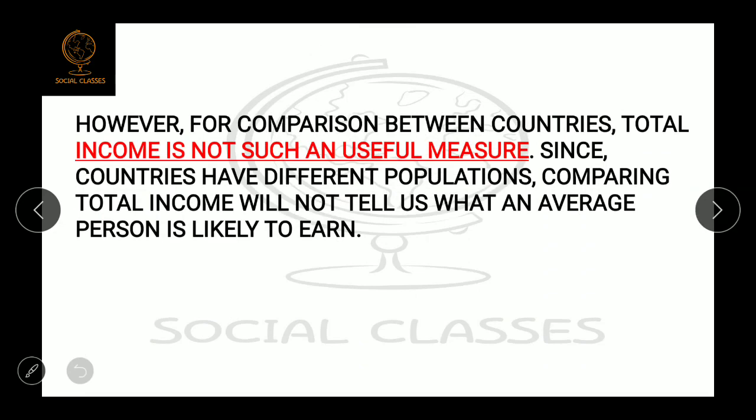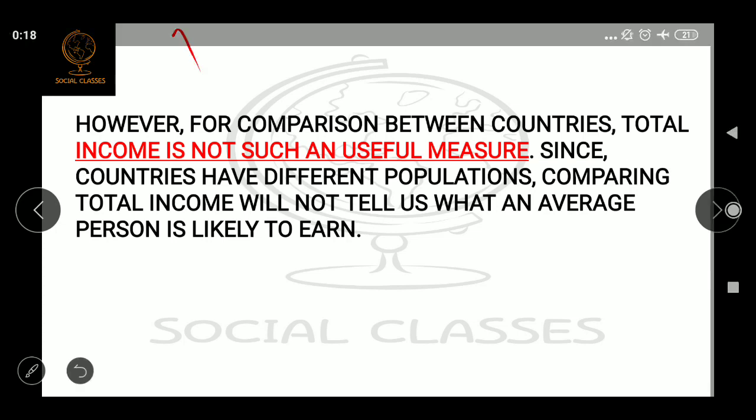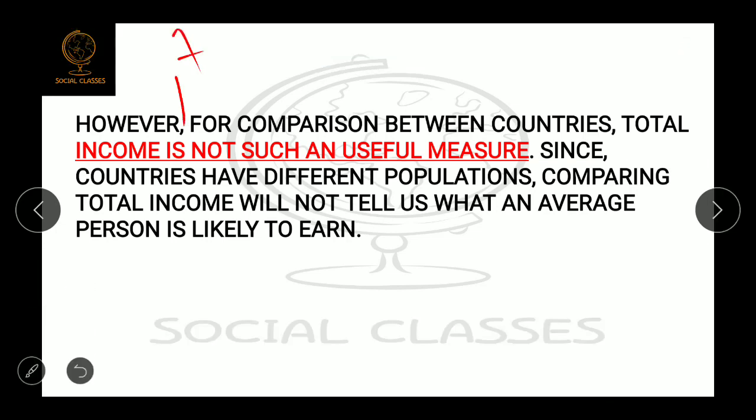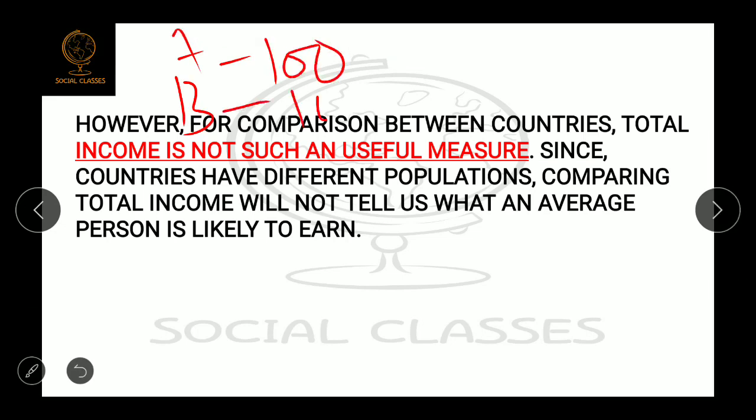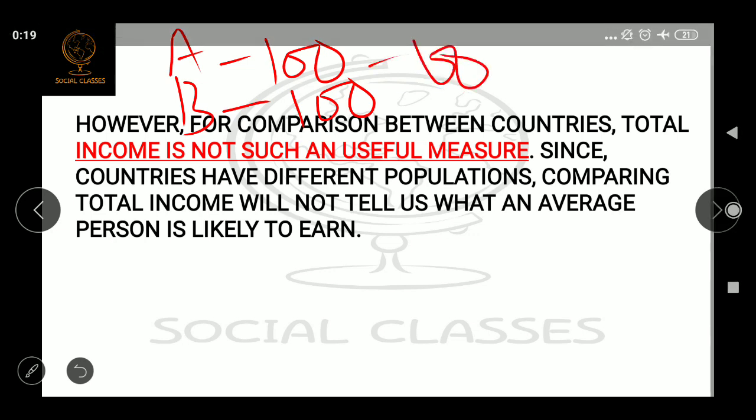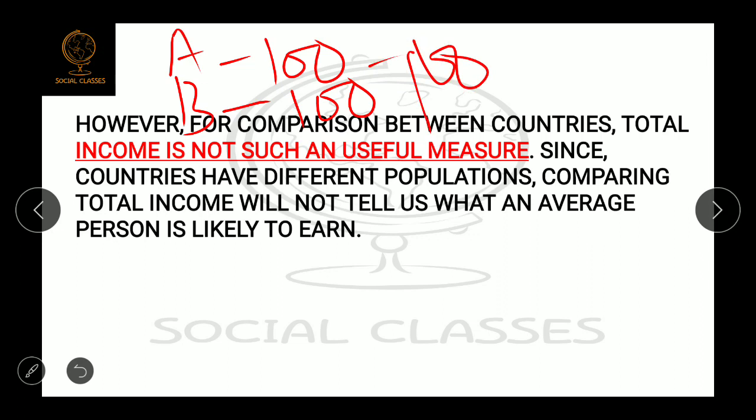So for comparing countries, income is a useful criterion as we told, but this is not a very good criterion. Income is not such a useful measure to compare different countries. Why? Just try to understand this by an example. Suppose there are two countries, country A and country B. Country A has a national income of 100 rupees. Country B also has a national income of 100 rupees. But what if I say that in country A there are 100 people living, and in country B only 10 people are living?